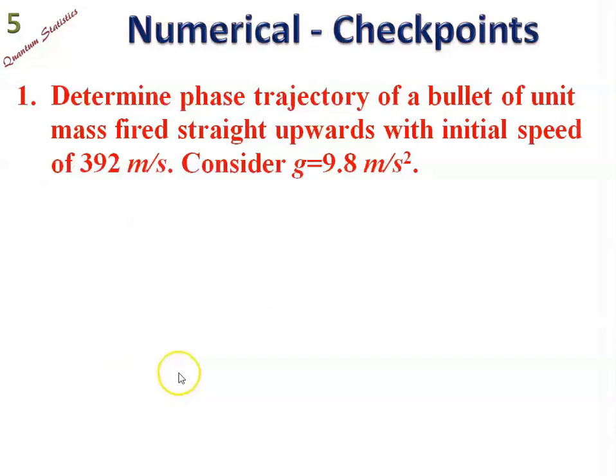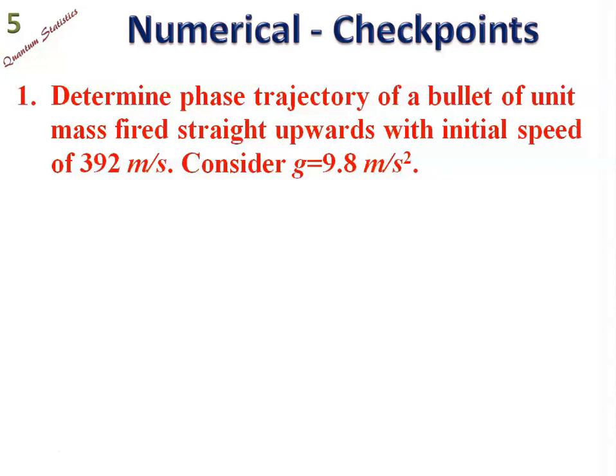Now we shall discuss some numericals. The first we are going to deal with is: determine the phase trajectory of a bullet of unit mass fired straight upward with initial speed 392 meters per second. Consider gravity g equal to 9.8 meters per second squared.